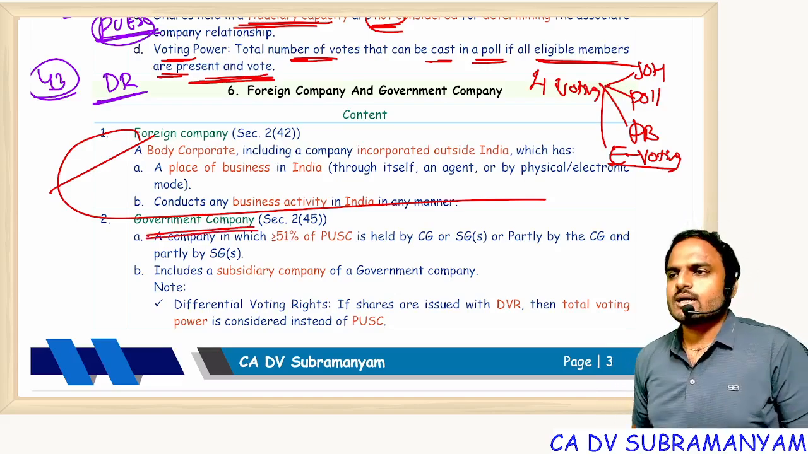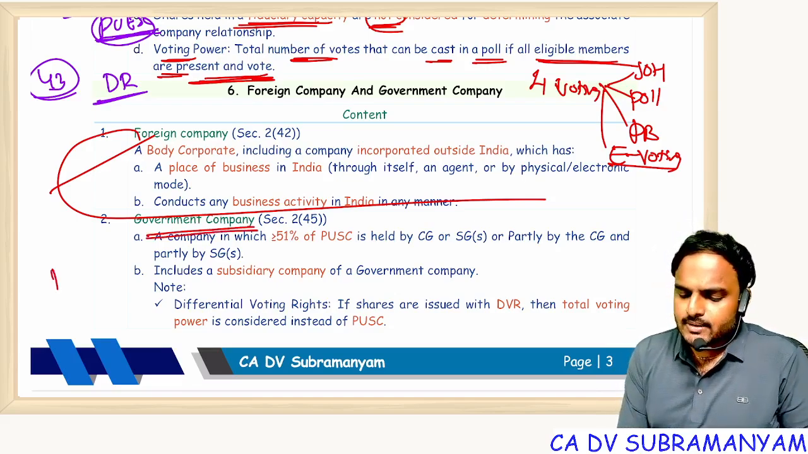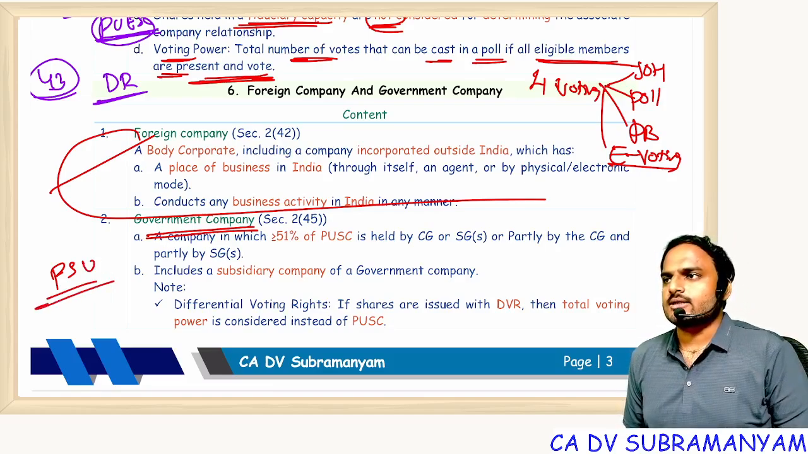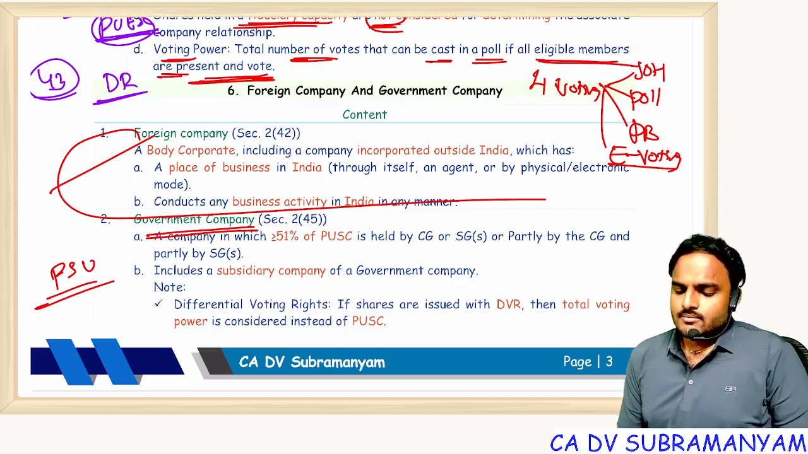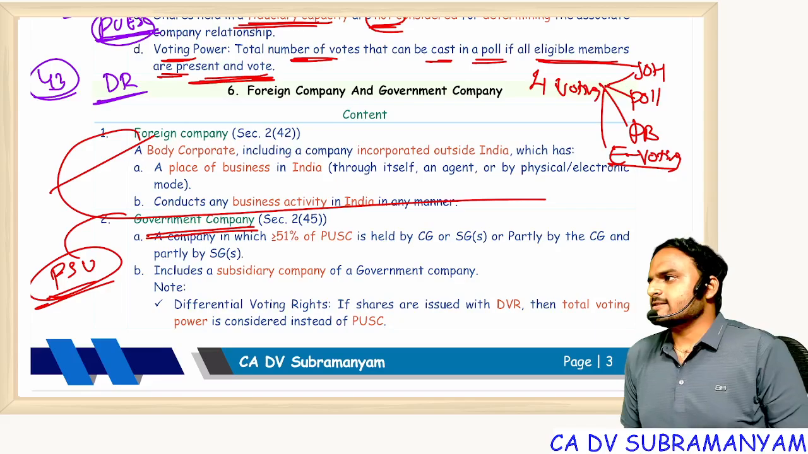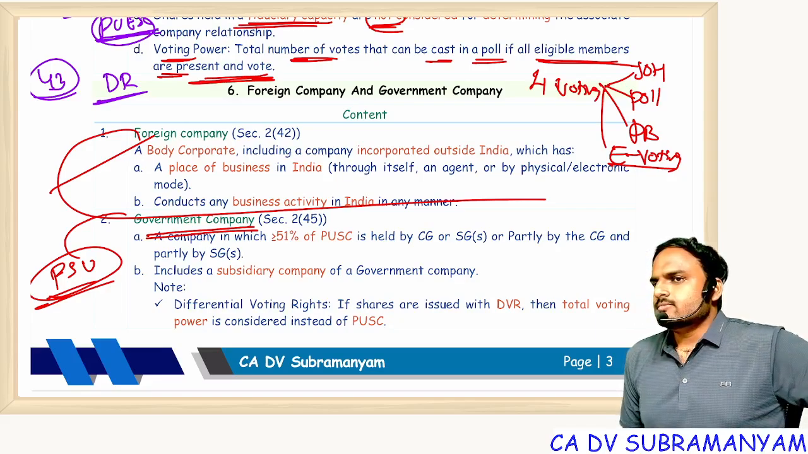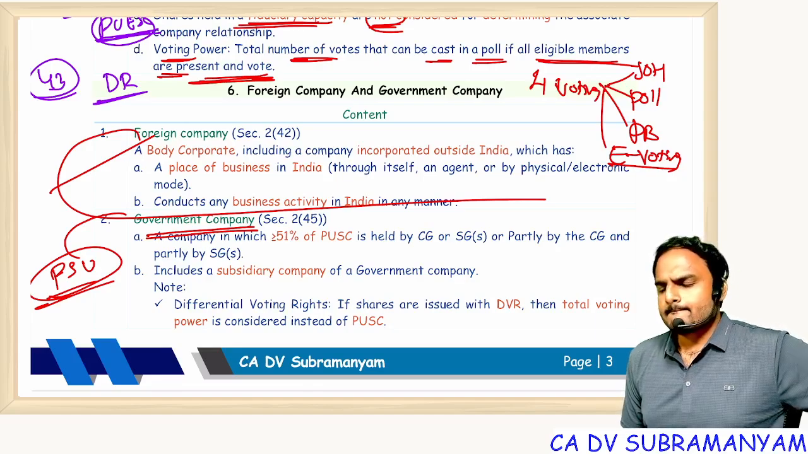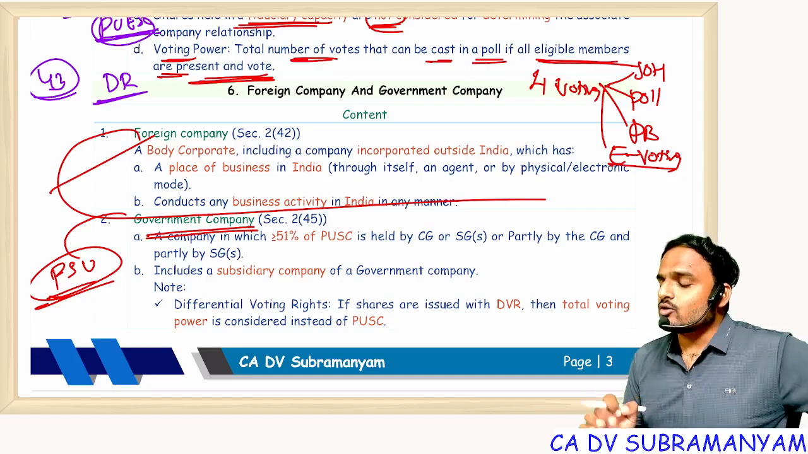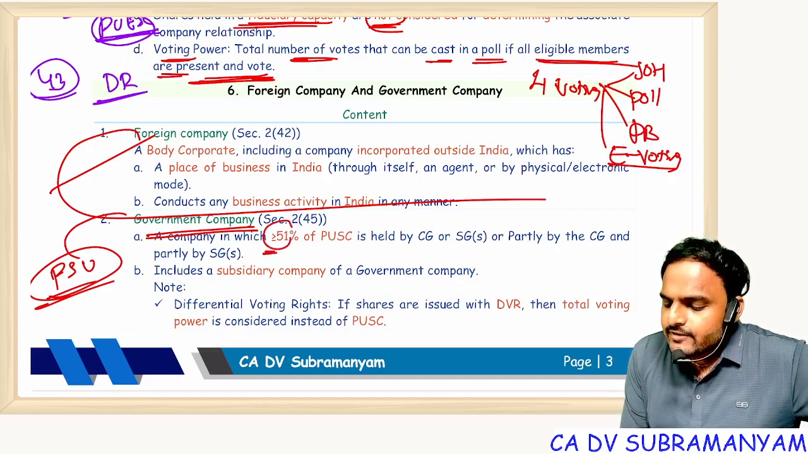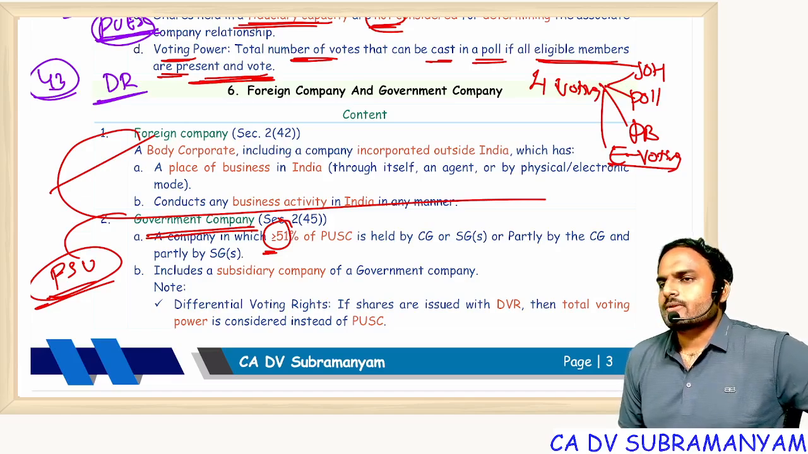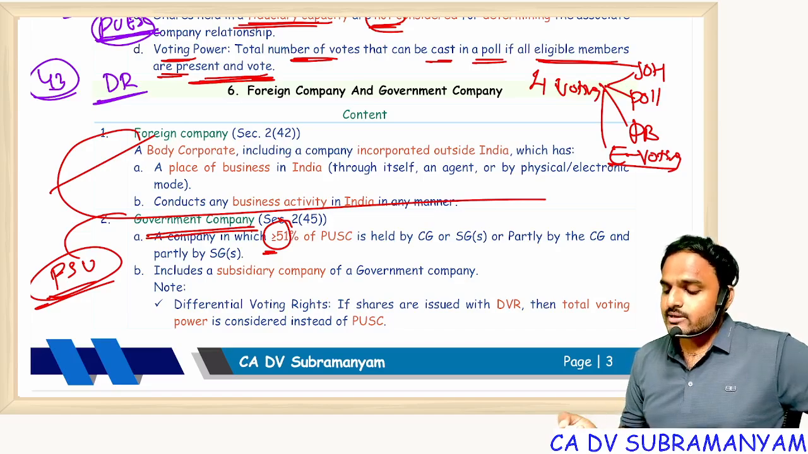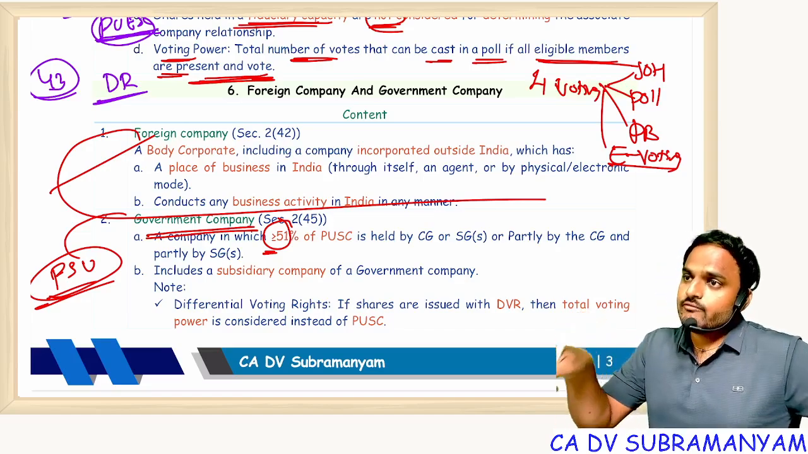Next one, government company. Have you heard about PSU? What is PSU? Public sector undertaking. PSUs are nothing but government companies. So who has control in a government company? Government. How much control? At least 51%. In a subsidiary company, the words 'greater than 50' are used. In a government company, greater than or equal to 51%.